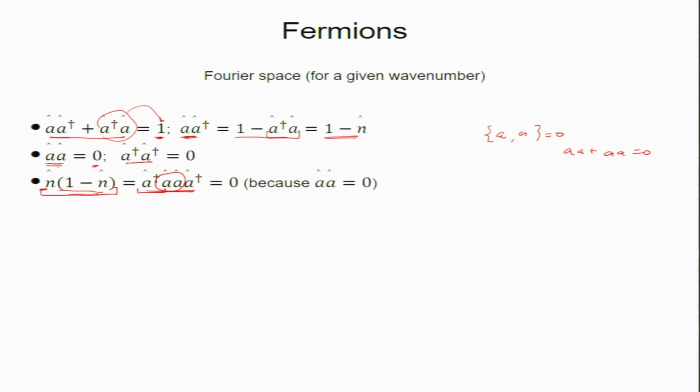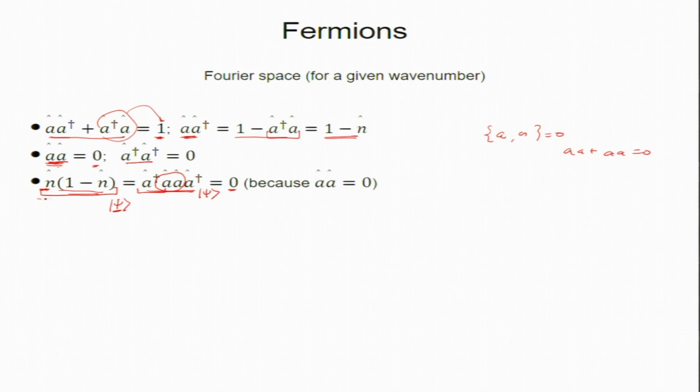So, A will give you 0. If you apply it on any vector psi, A dagger acts on psi to give phi, but A acting on phi will give you 0, because A squared is 0 from here. So, this is 0. What does it mean? If I act this on any eigenstate psi, and psi is an eigenstate of this operator, then n will be 0 or n will be 1.